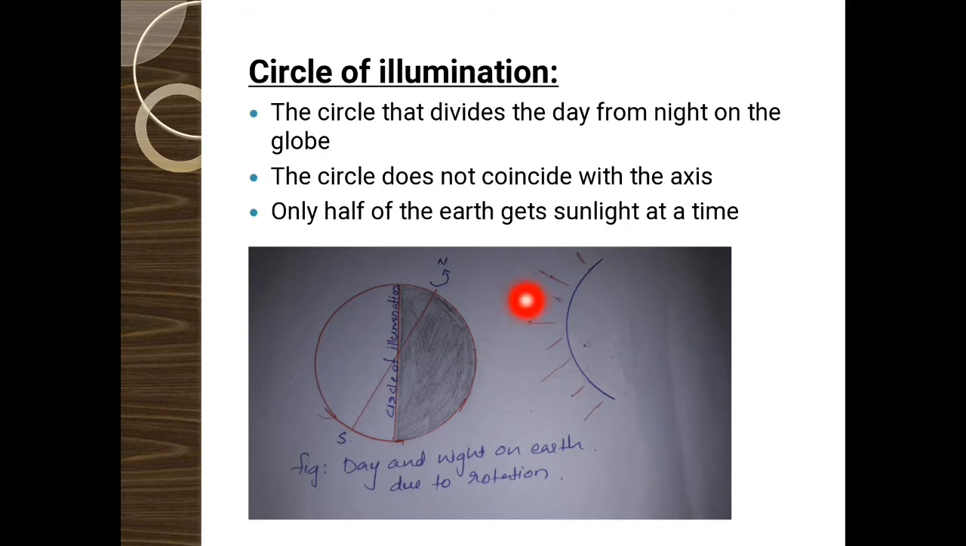Due to this rotation, we are feeling the day and night phenomena. Since the shape of the earth is spherical, only one part of the earth receives sunlight at a time. Then within 24 hours, the other part reaches the side of the sun, and they will feel the daytime, and the other side will feel the night time.